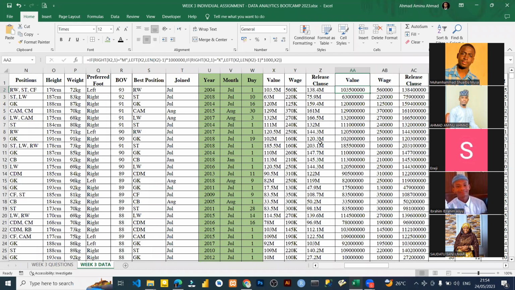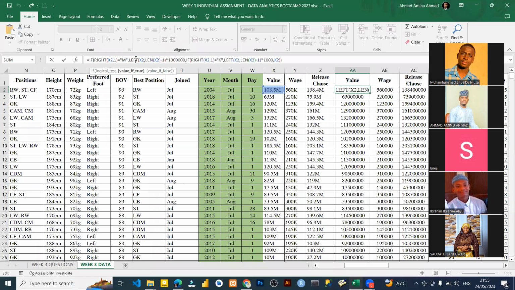That's what we are going to do, because now we need to extract the M. We know it will give us something. Then what we said after this M is our condition. That means the right of x2, we need 1, and that one will return K or M for us. We already said that. So the condition we give: if this right that it returned to us is M, and also we come here, if this right is K. So if it is M, this is what we want it to do for us.